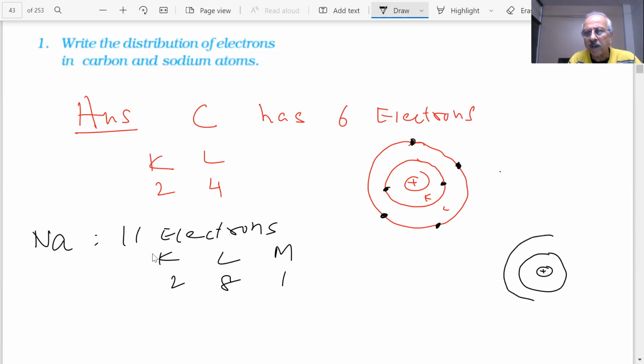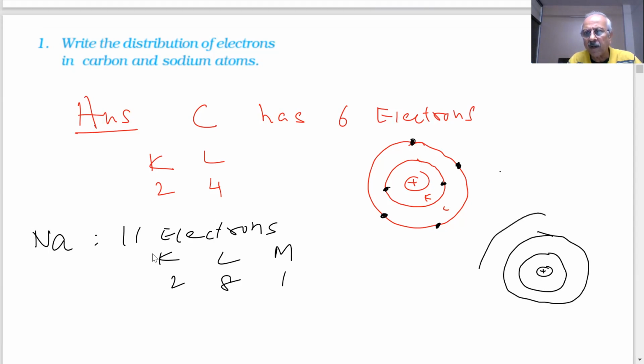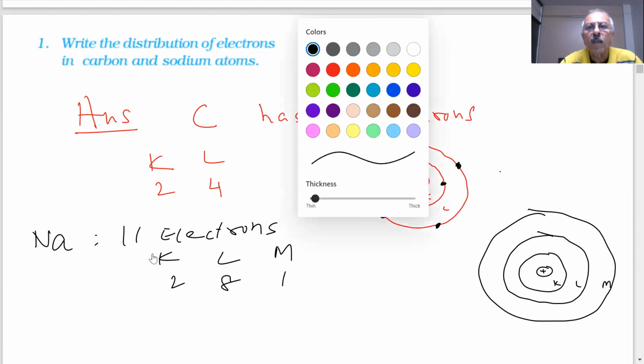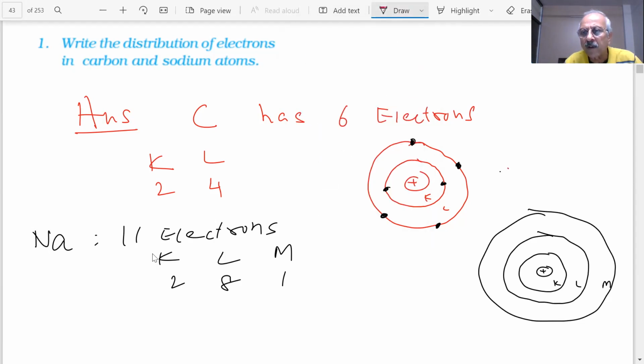So students, if you have sodium, you are seeing this. First shell, then second. My drawing is not that good for the orbits. Then you have third: K, L, M. How many in K? 2. L, 8: 1, 2, 3, 4, 5, 6, 7, 8. And M, 1. This is your sodium. This is your carbon.